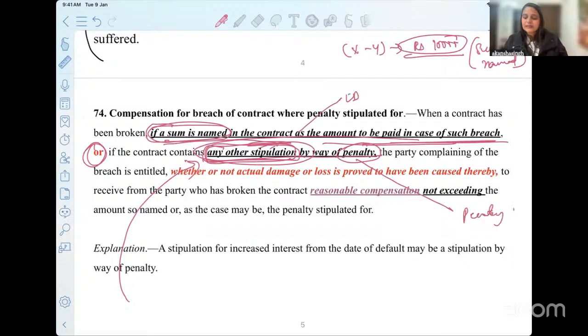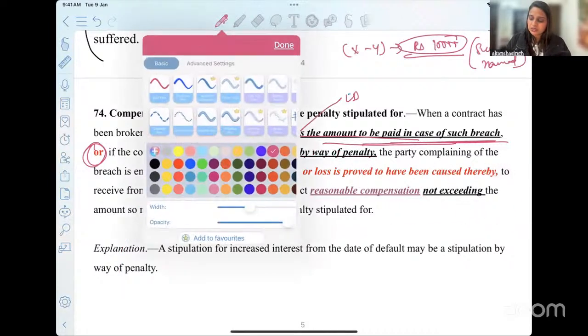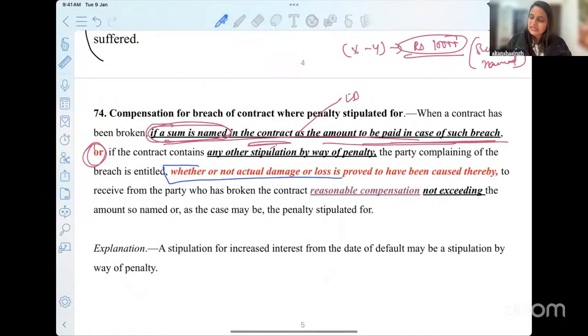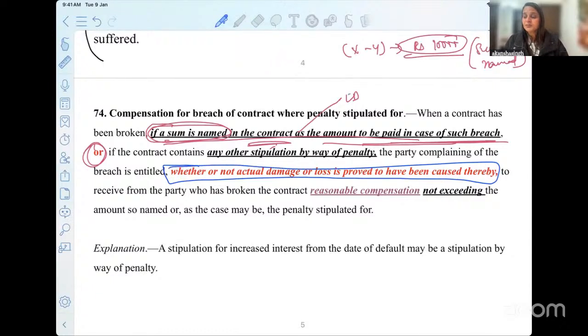The party complaining of the breach is entitled, and I have highlighted this very important, essential thing for you to remember, is entitled whether or not actual damage or loss is proved to have been caused thereby, to receive from the other party who has broken the contract reasonable compensation. Okay, now let's try to understand the first part, the red part which I have written: whether or not actual damage or loss is proved to have been caused thereby.